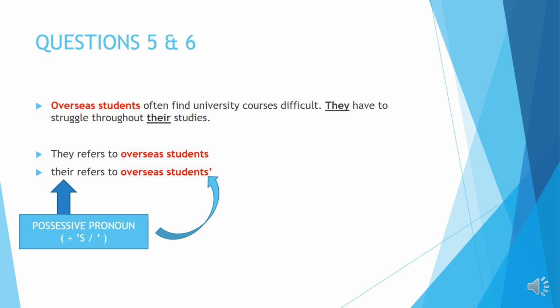Okay, so the answer is: whose studies? Overseas students' studies. Okay, overseas students apostrophe. So that is how you identify possessive pronoun and give the correct answer when it comes to possessive pronoun.